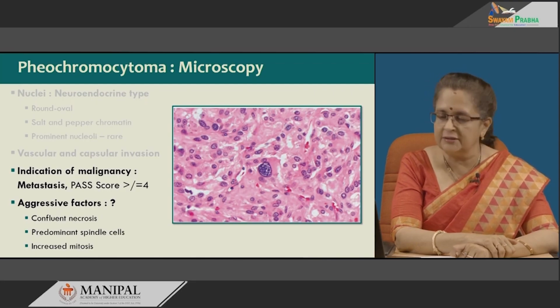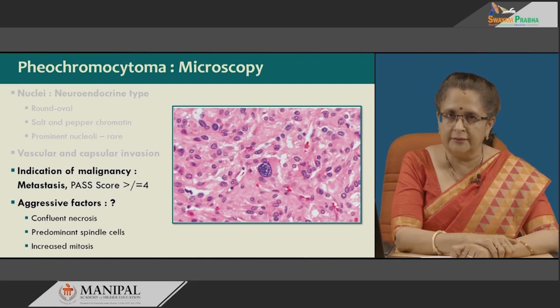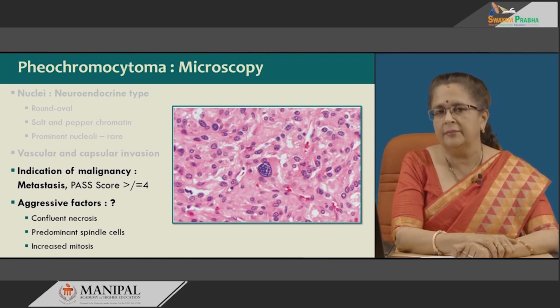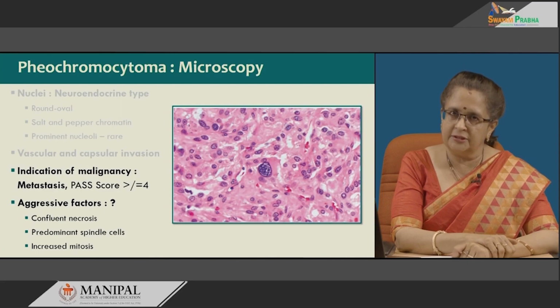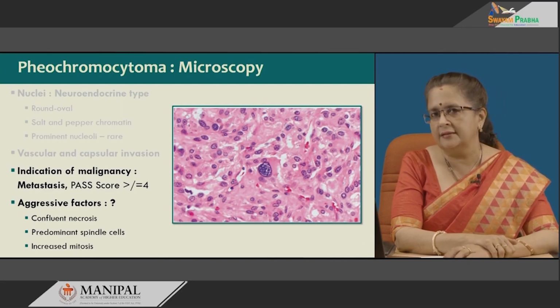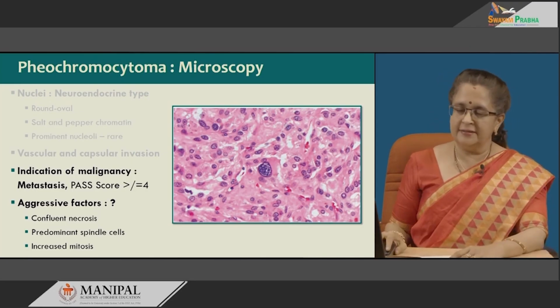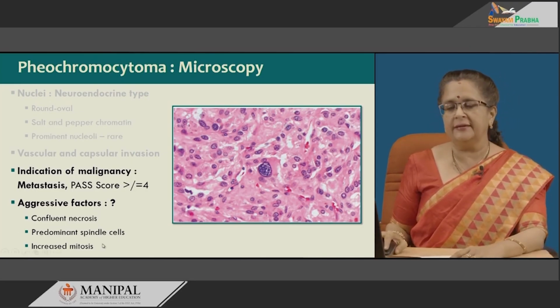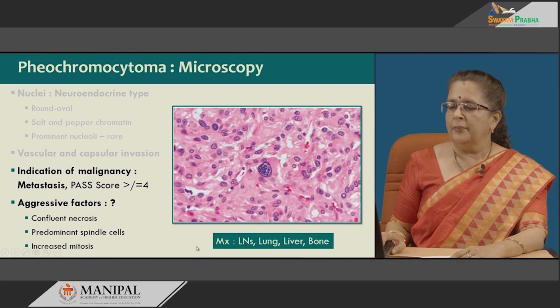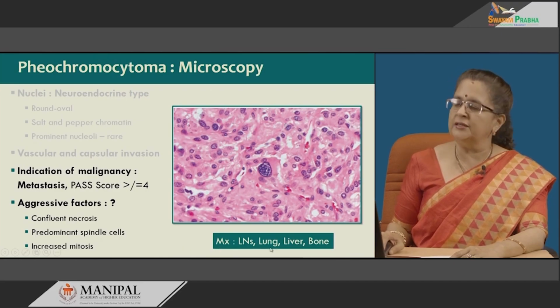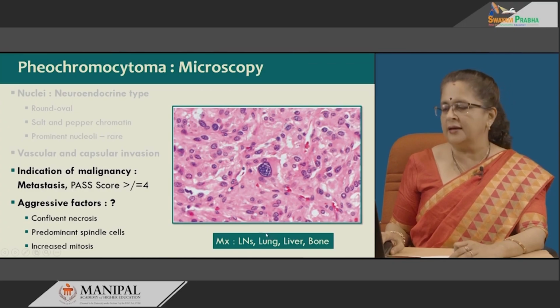So, you add up the features, and if the score is equal to or greater than 4, then there is a likelihood of that tumor being malignant, and the patient has to be followed up, as well as a search should be done for metastasis elsewhere. Now, as I said earlier, postulated aggressive factors include confluent necrosis, predominant spindle cells, and an increased mitotic activity. Metastasis, when seen, is usually through the 3 L's and bone, that is lung, liver, lymph nodes, as well as bone.